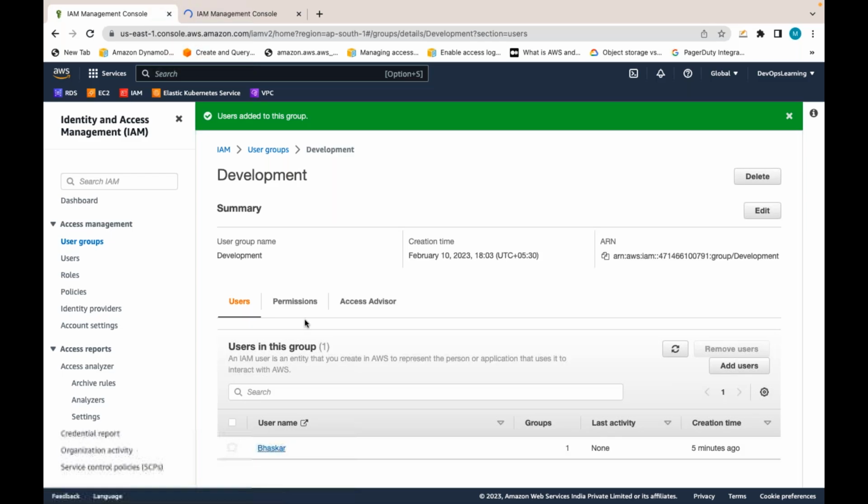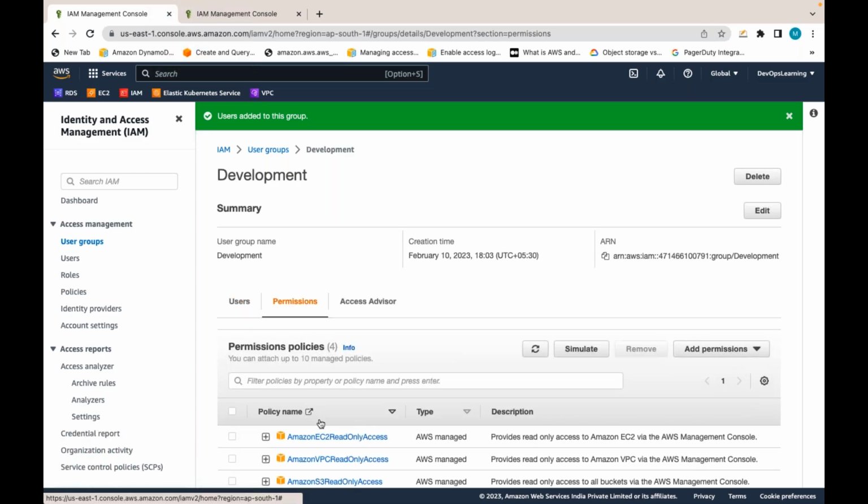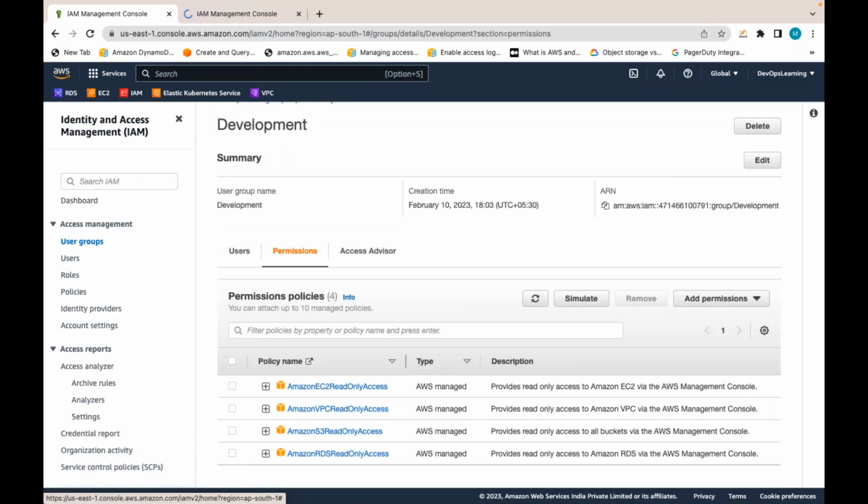Bhaskar belongs to the development group, and in the development group we have not attached access key related policies where he can create his own access key and secret key. But Balaji can, because Balaji is attached with admin. Admin has IAM, access keys, secret keys, and so on.